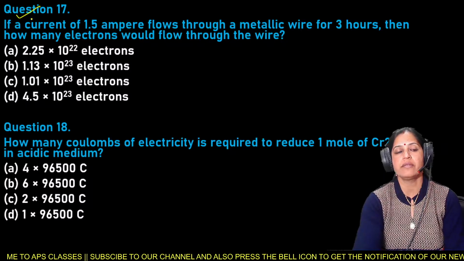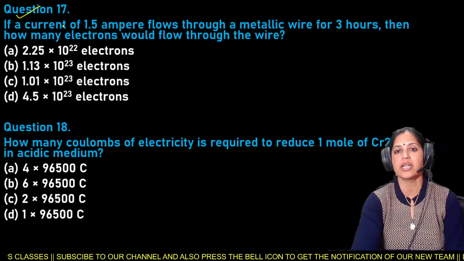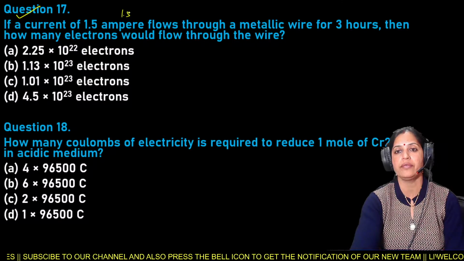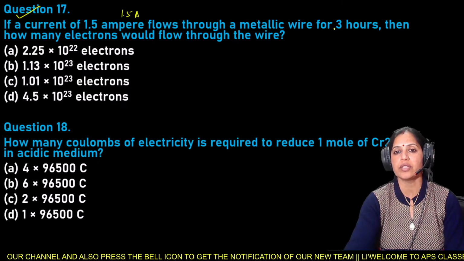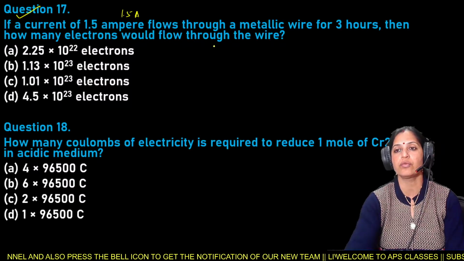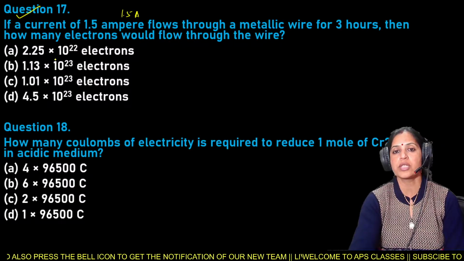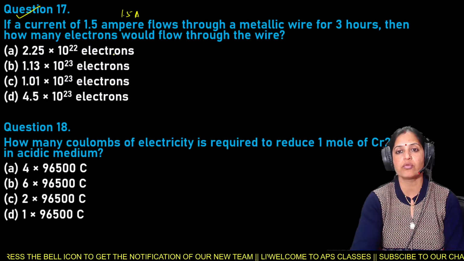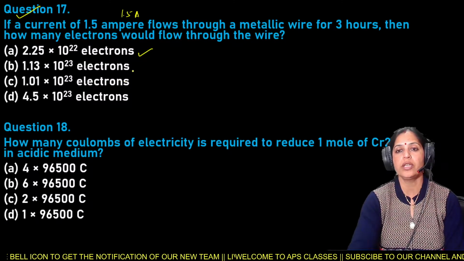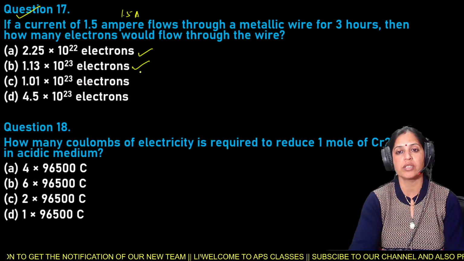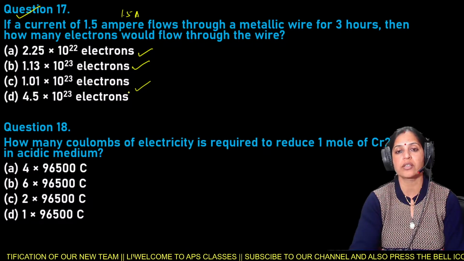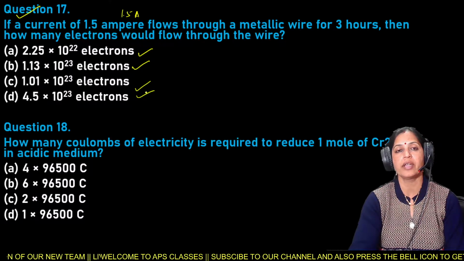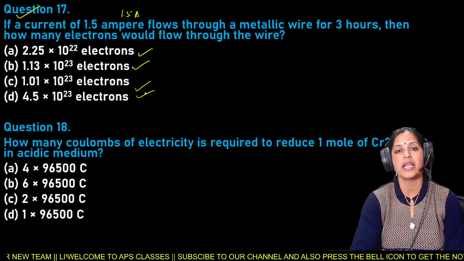Next is question number 17. If a current of 1.5 ampere flows through a metallic wire for 3 hours, then how many electrons would flow through the wire? Options are 2.25 × 10^22 electrons, 1.13 × 10^23 electrons, 1.01 × 10^23 electrons, and 4.5 × 10^23 electrons.